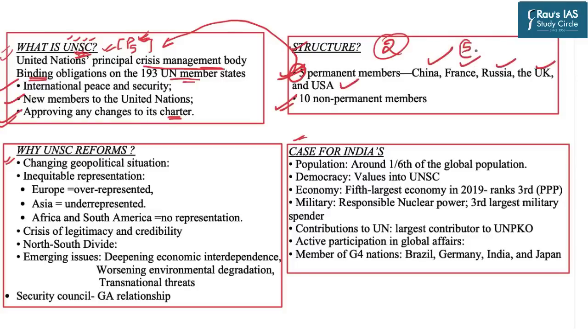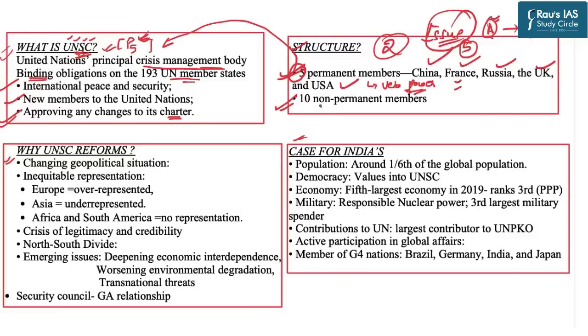Now these 5 countries are permanent members, and the most special thing about permanent members is that they have veto power. Veto power means that on any issue which is being debated in UNSC, these countries have the veto. For example, if country A attacks country B and UNSC decides to sanction country A, and just one country out of these 5 votes against this sanction, that sanction cannot be imposed because that particular country has vetoed it. But the problem is that this veto power is only available to these 5 countries.